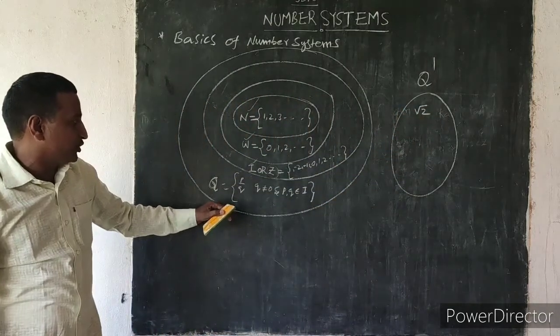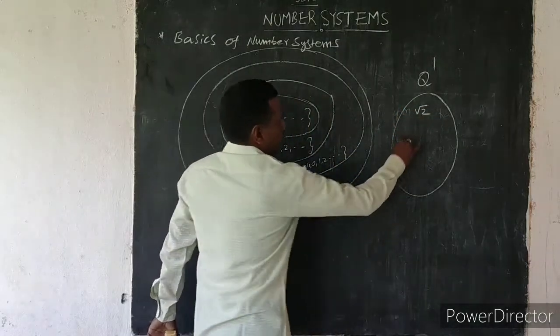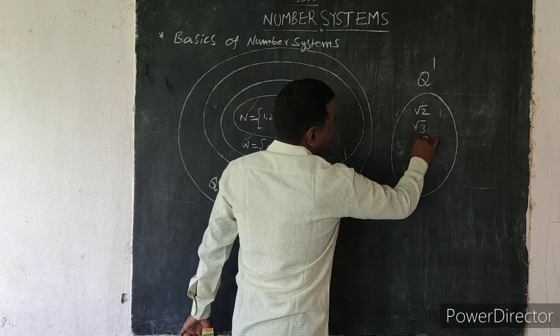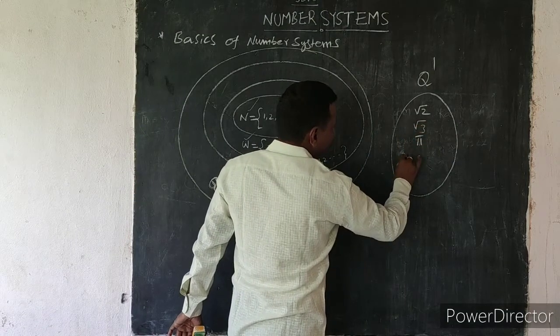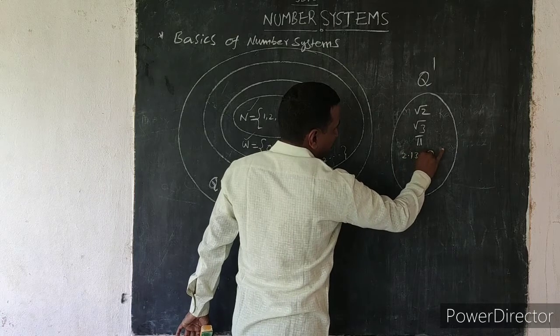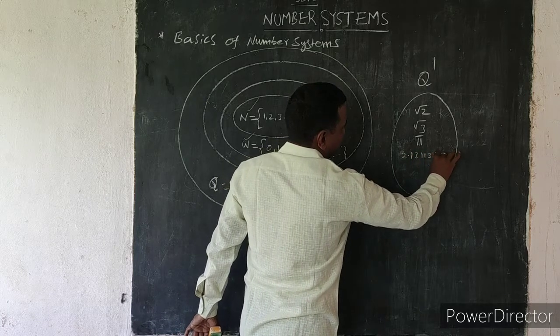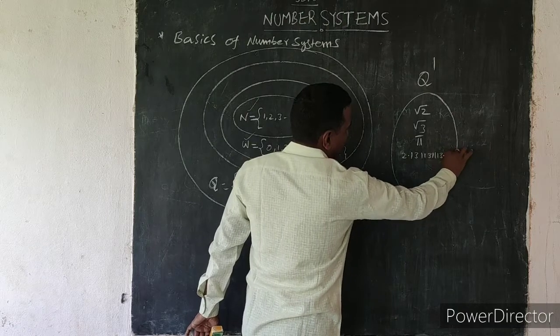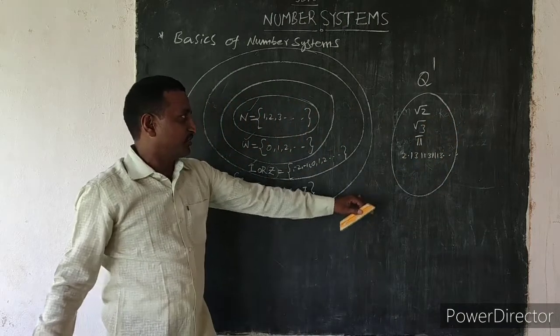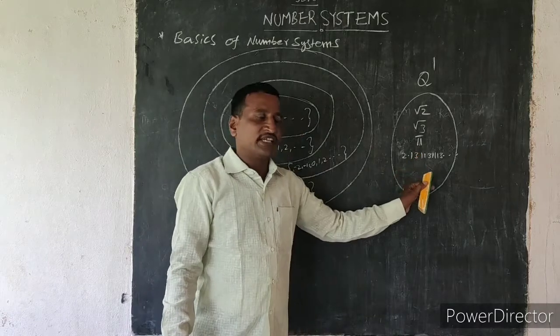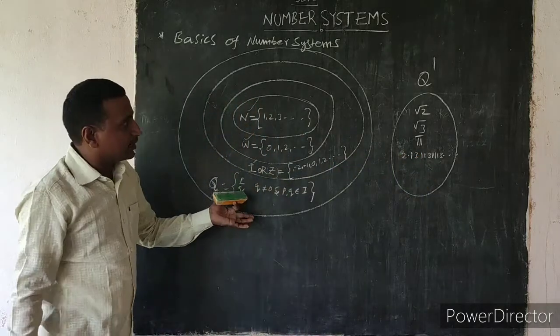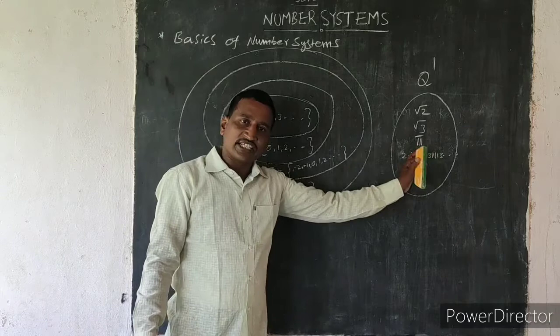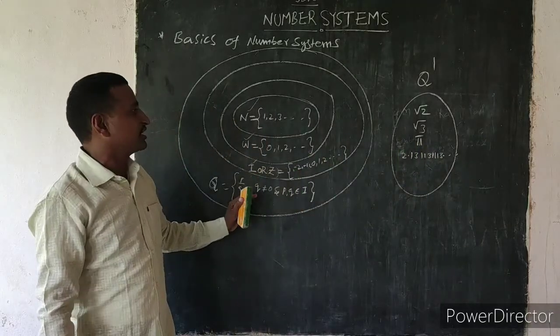Root 2, root 3, 2.13113 and so on. These are examples of irrational numbers. An irrational number cannot be written in P by Q form, and a rational number can be written in P by Q form.